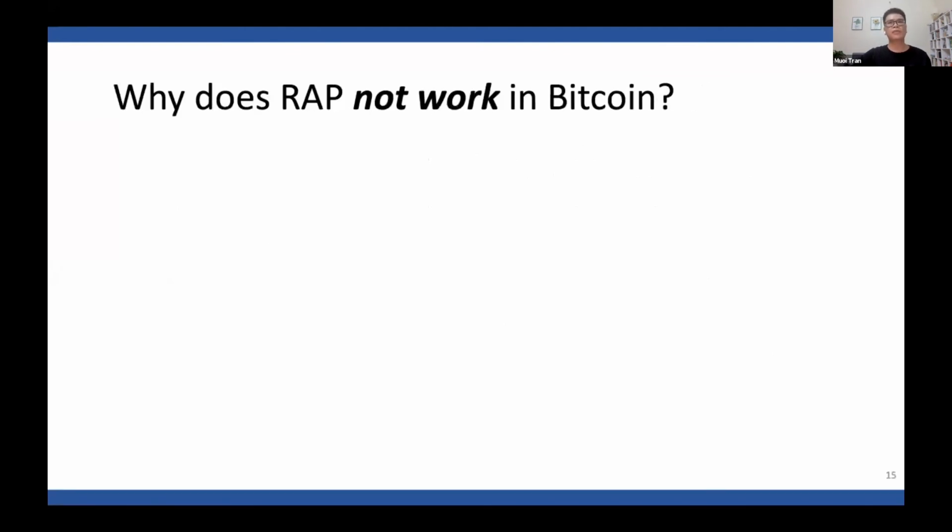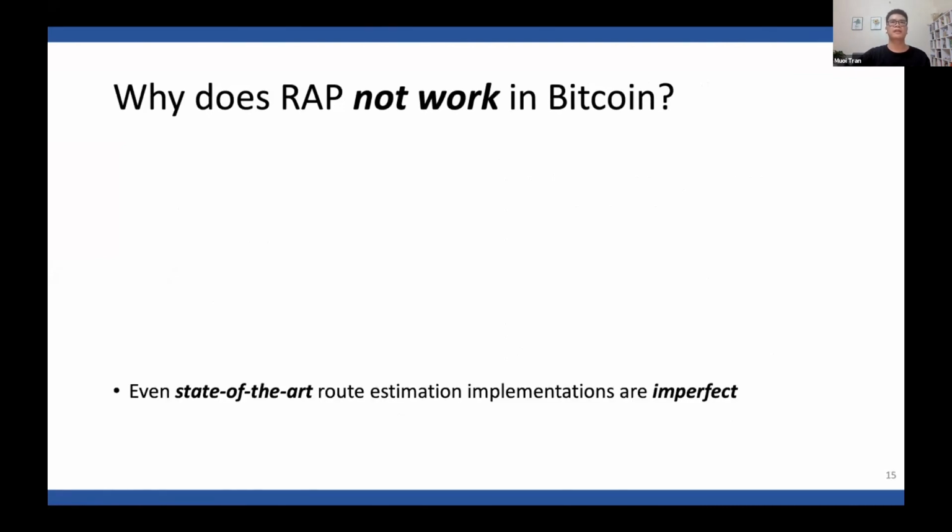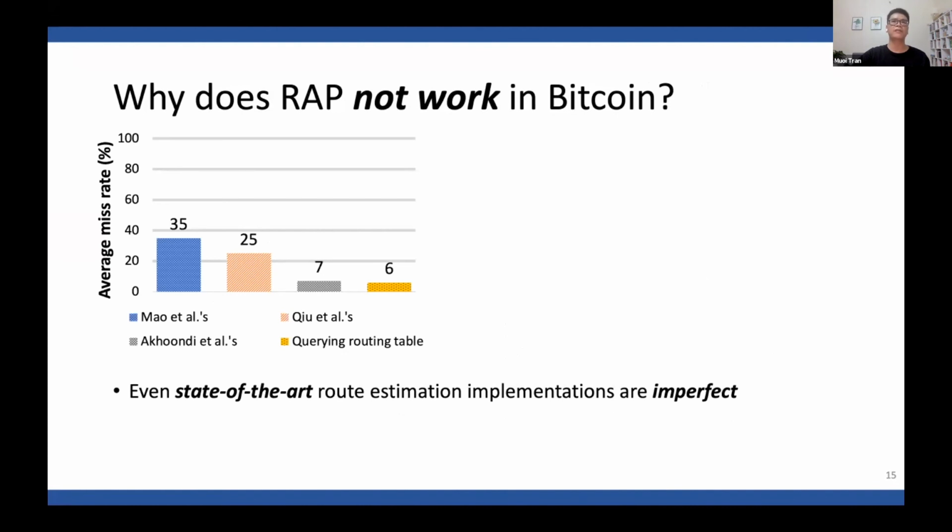So why does RAP not work in Bitcoin? First, RAP estimation is known to be imperfect, even with the state-of-the-art implementation. And here is an evaluation of the miss rate of 4 state-of-the-art RAP estimation approaches when we compare the estimated routes and the measured routes. It shows that at least 6% of the shadow IPs are misidentified when the victim queries the control plane routes from the routers.